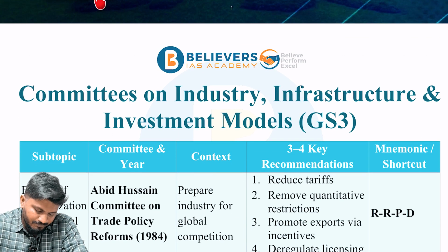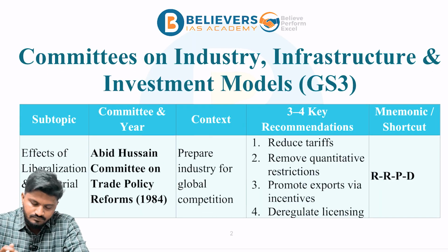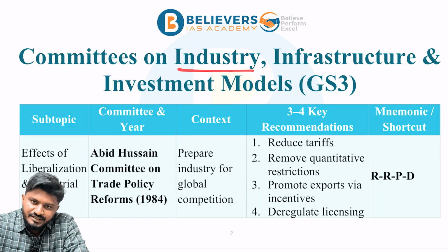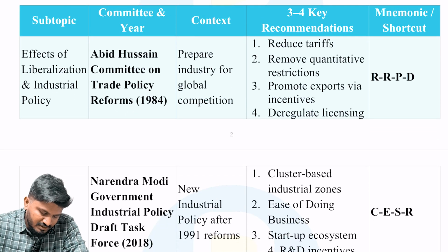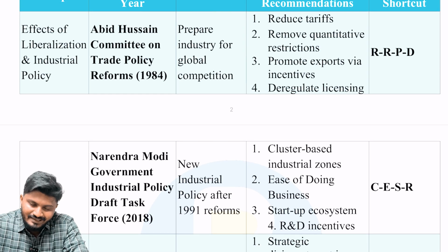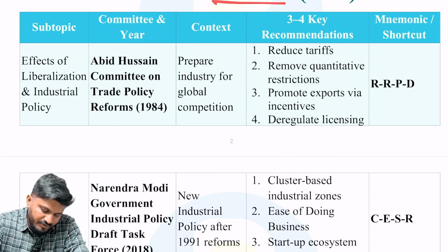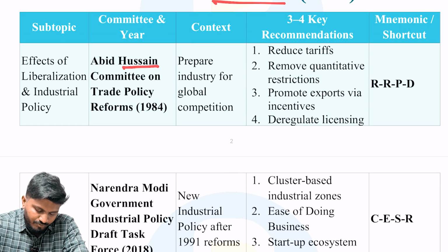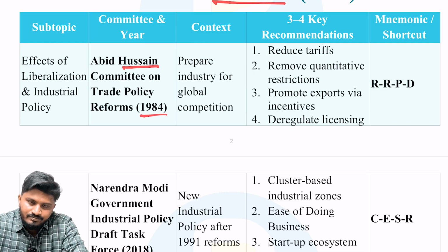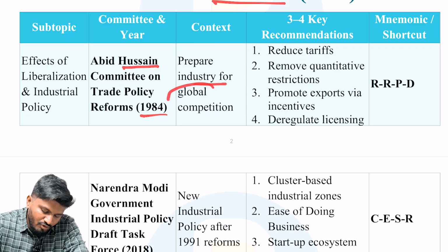So in GS3, the subtopic is Committees on Industry, Infrastructure and Investment Models. The subtopic within that one is the effect of liberalization and industrial policy. The committee was the Abid Hussain Committee on Trade Reform Policy in 1984. The context is to prepare industry for global competition.